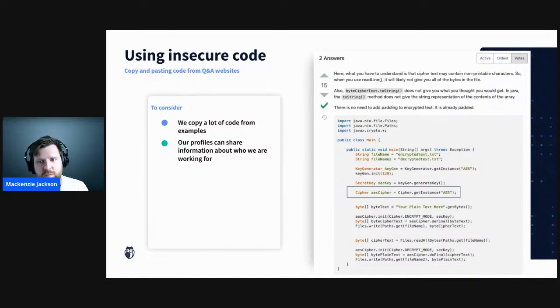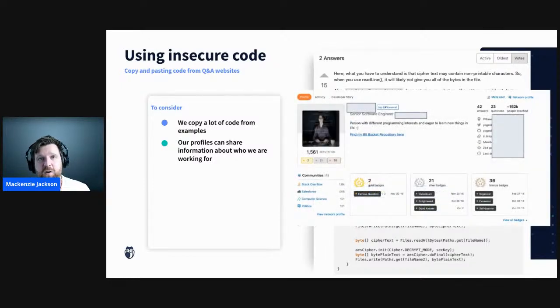It was upvoted a lot, and a lot of people were commenting saying thank you and that they're also using this. The problem was that the code the guy answered with worked, but was really insecure. In fact, it was one of the worst ways I think you can do encryption in Java in production. And with just a couple of clicks, we can go to the original poster's profile, see what company he works for, and access all his social media and his repositories. So if I wanted to run an attack on a company that this software engineer worked for, I can now see vulnerable code that probably is in that application. It's a good place for me to start an exploit.